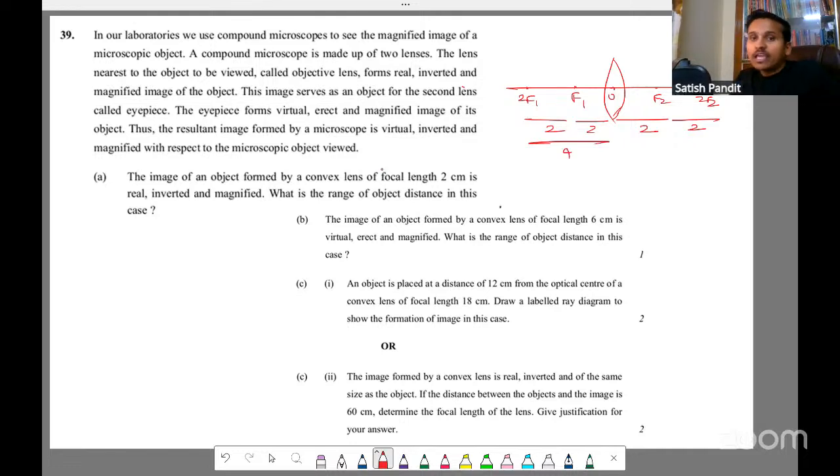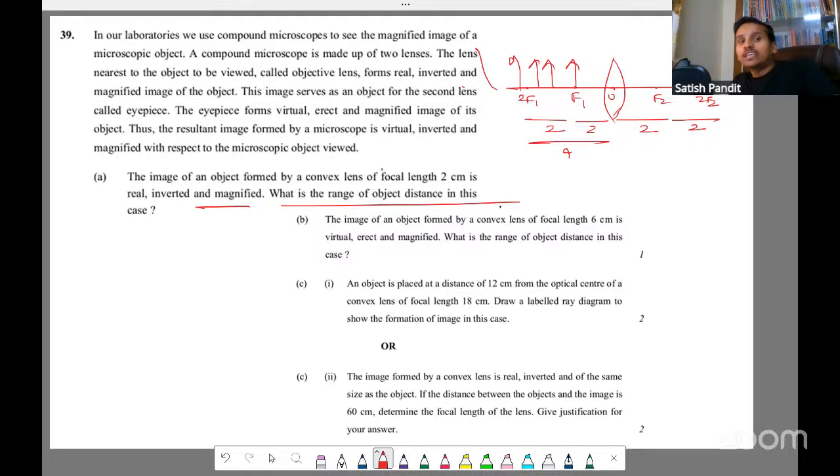Now, we know that if you want to get a real inverted image, we can keep the object at F1, here, here, here, infinity, but we cannot keep it in between. If you keep it in between, you'll get a virtual erect image. So if you want to get a real, inverted and magnified image, the range of object distance has to be greater than, you can say, more than 2. You can say greater than, because you want magnified also, right? Just 1 minute.